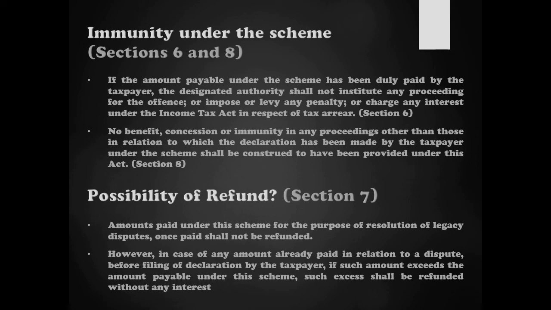However, there is also an explanation which is given below, which says that if before filing the declaration under this act, you have already paid any amount towards the tax dispute, and that amount exceeds the amount which has been determined under this act by the designated authority, that excess what you have paid over and above the amount which is determined by the designated authority shall be refunded to you. So the government says it only wants the amount whatever is duly payable under the provisions of this act, which is determined by the designated authority, and whatever has already been paid by the taxpayer over and above that amount can be duly refunded back to the taxpayer.